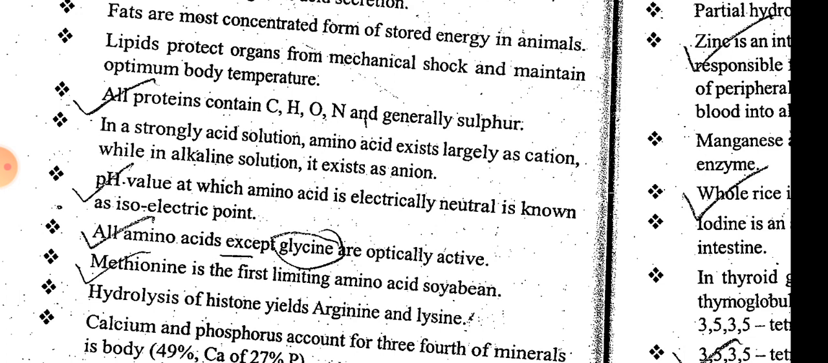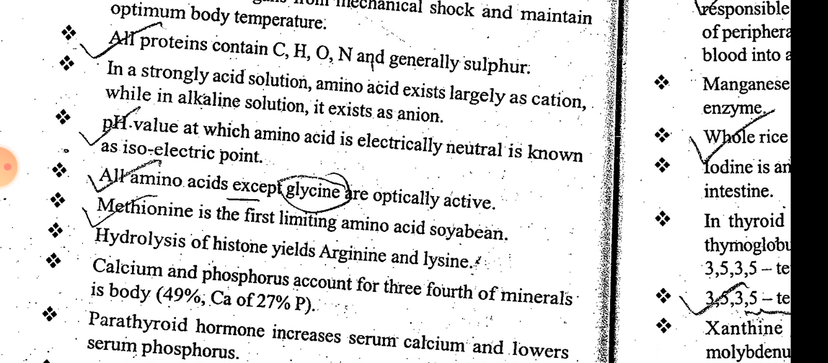Calcium and phosphorus account for three-fourths of the minerals in the body. Parathyroid hormone, calcium is 49% and phosphorus is 27%. As dicalcium phosphate, calcium is double that of phosphorus. Calcium is required double that of the requirement of phosphorus.